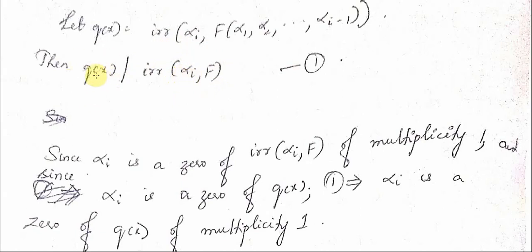Therefore since q(x) divides this, q(x) also has alpha i as a zero of multiplicity 1.